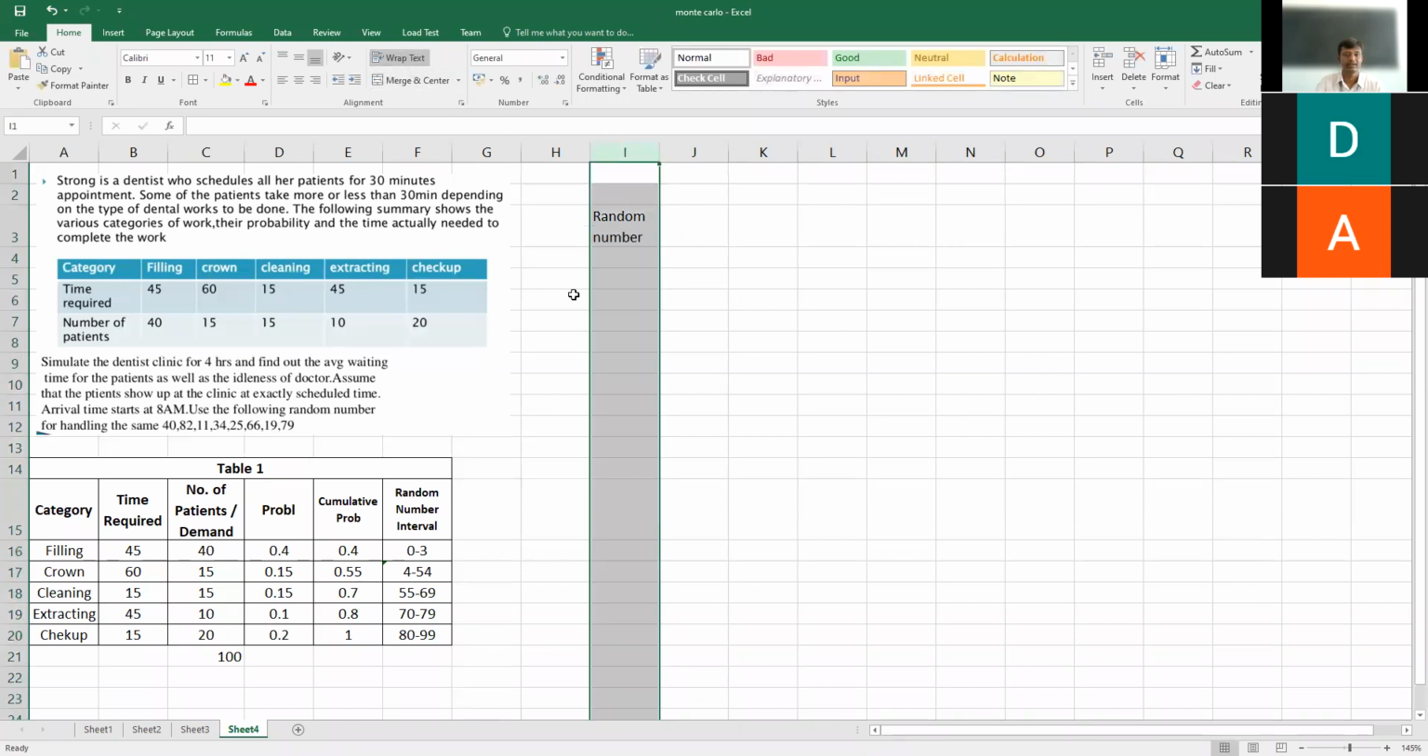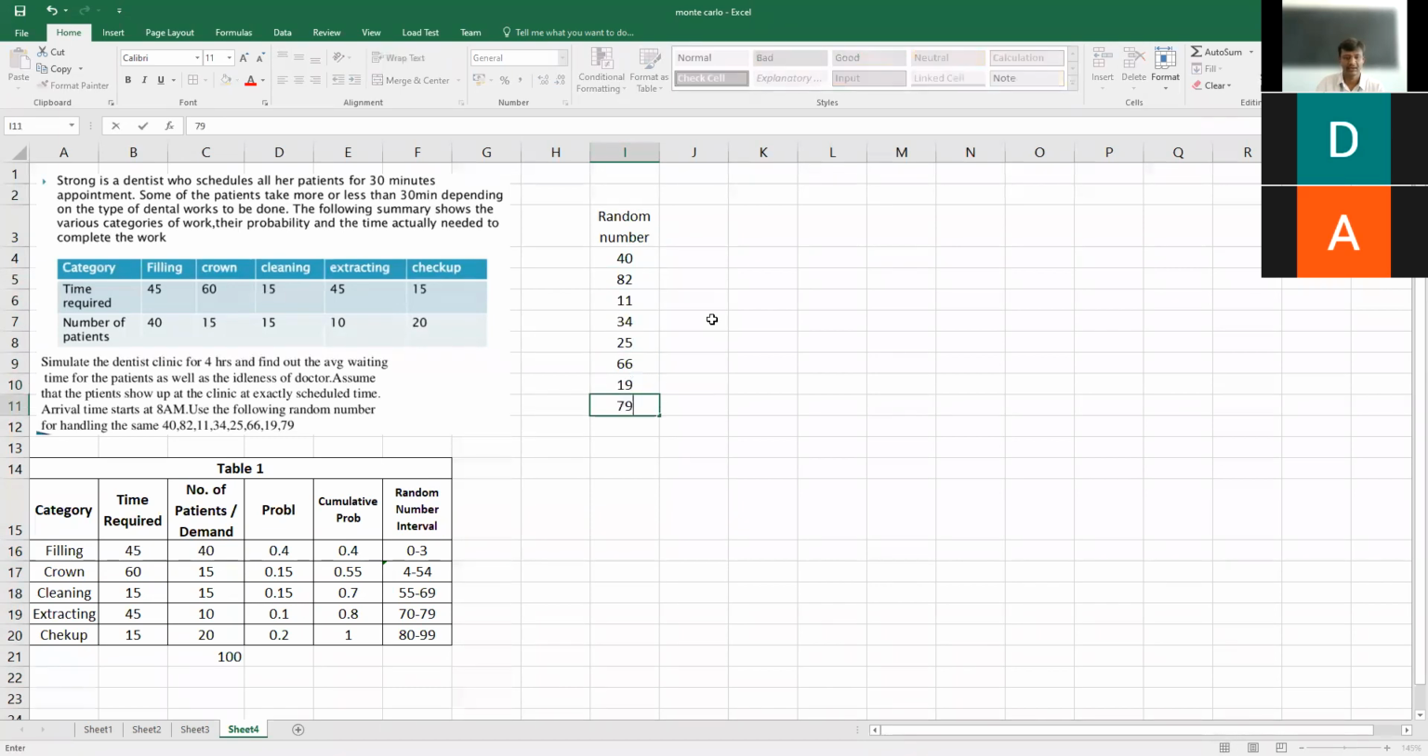The random numbers given in our case are 40, 82, 11, 34, 25, 66, 19, and 79. Keeping these random numbers, we need to find out the associated category of work to be done. For random number 40, 40 lies between 4 and 54, so the corresponding category of work to be done is crowning.